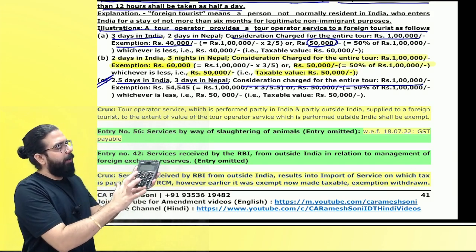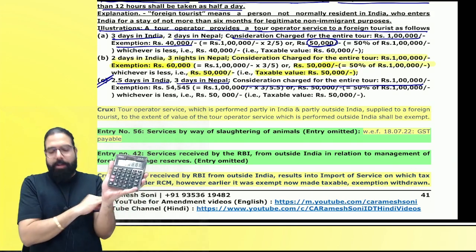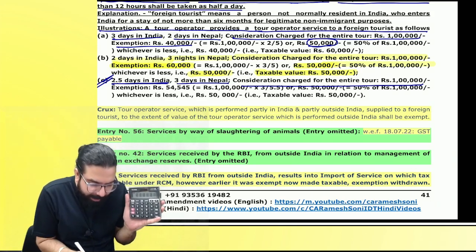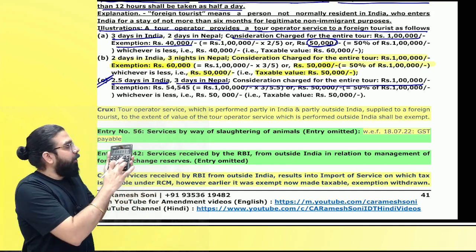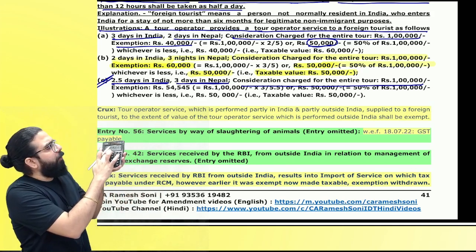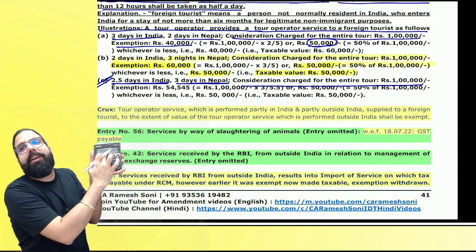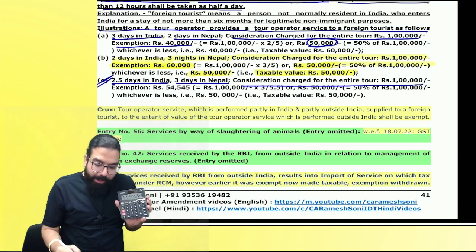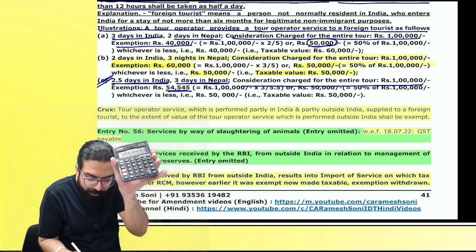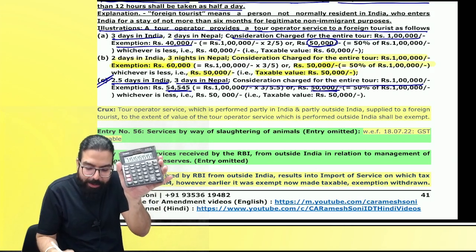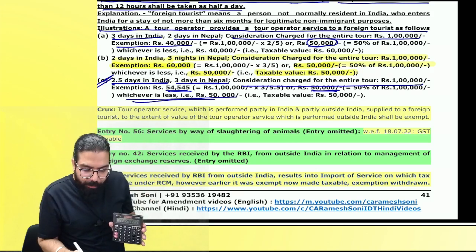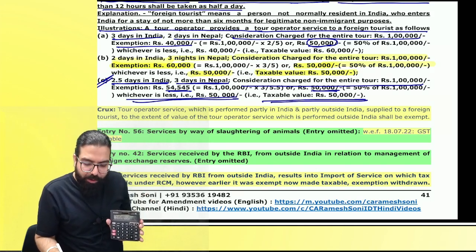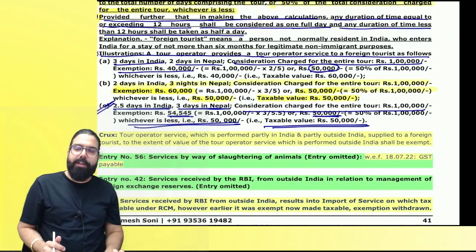1 lakh divided by 5.5. How much? This much. Then they are telling over here, how many days in India? 2.5 days. How many days in Nepal? 3 days. So the Nepal portion will get the exemption. 54,545. But the maximum exemption is only 50,000. See over here, 54,545 should be exempted, but they are telling maximum exemption will be only 50,000. And hence you will get how much exemption? 50,000, and taxable value will be 50,000. I hope everybody understood this.